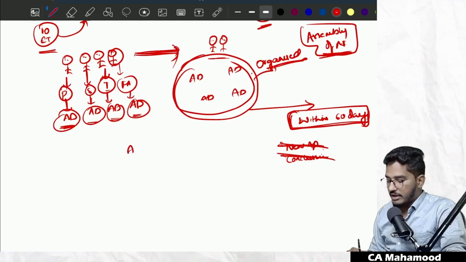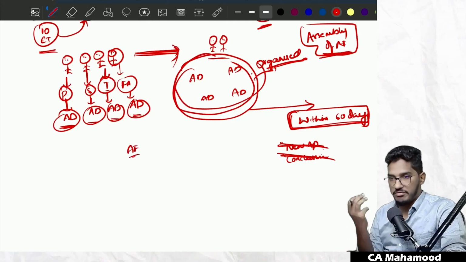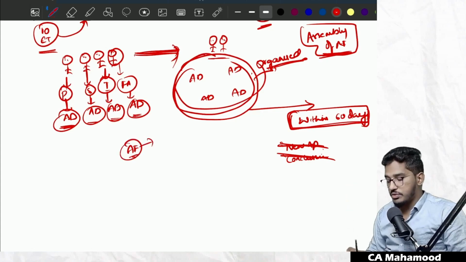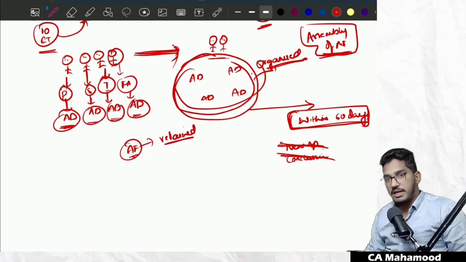Okay, sir, once the audit file is ready, the engagement team has sat together and created one final audit file. What should be done with that final audit file? Should you go and throw it away? No, you should not throw away that audit file. What you should do, sir, is that the audit file should be retained. How long does that audit file have to be retained?